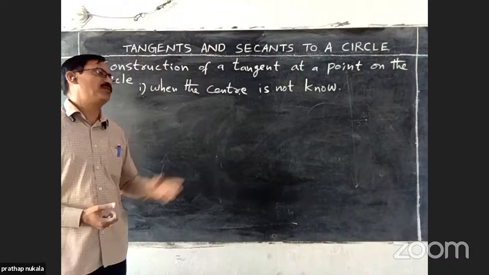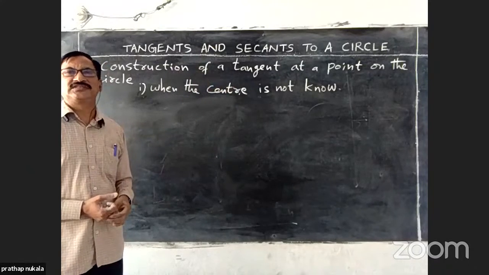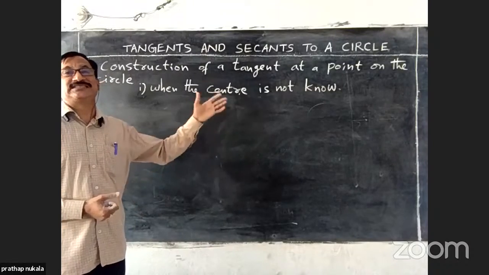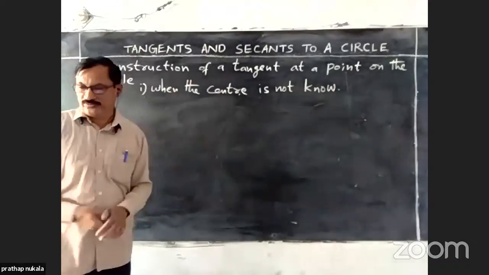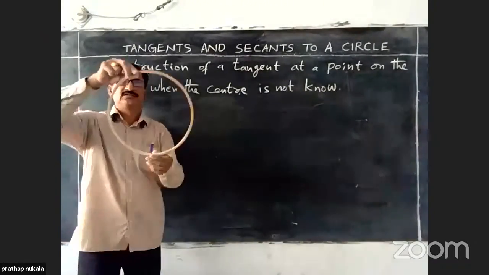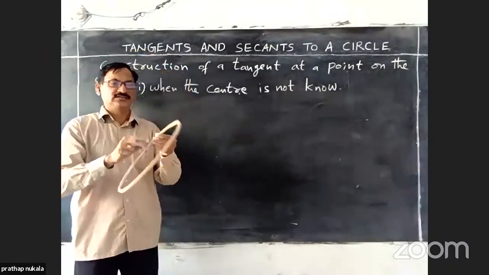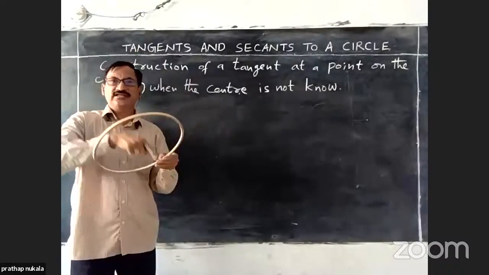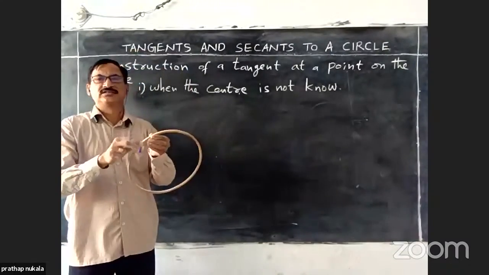A 3-dimensional object which has a circular edge. I have taken a wooden ring. This is a 3-dimensional object because it has diameter or radius, width, height.